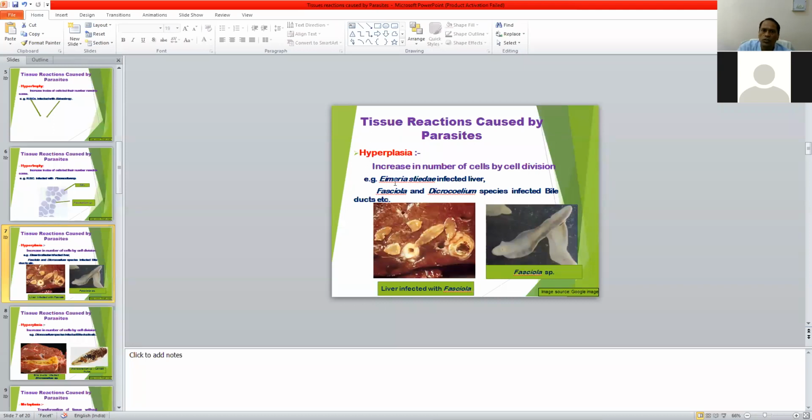So liver coccidiosis is caused by Eimeria stiedae, and this also results in hyperplasia of the liver parenchyma. Eimeria stiedae is found in the liver of the rabbit and causes liver coccidiosis. Always keep in mind, it is the exception, found outside the gastrointestinal tract, in the liver.